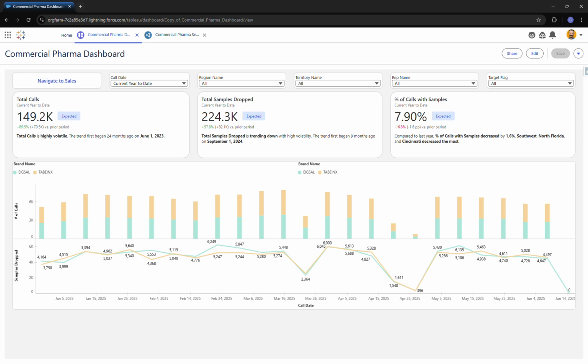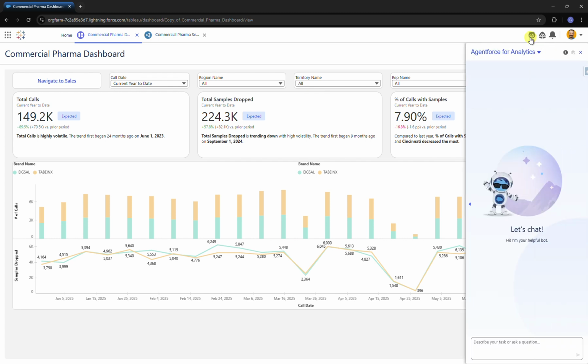Hi, this is Greg Buckley from Eigenx, and today I want to give a demo of Tableau Next and its Concierge Agent. To open Concierge, we'll select the Agentforce button in the top of our screen and ensure that we've selected Agentforce for Analytics.